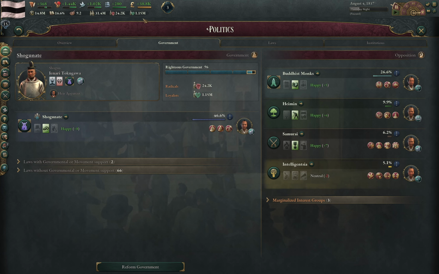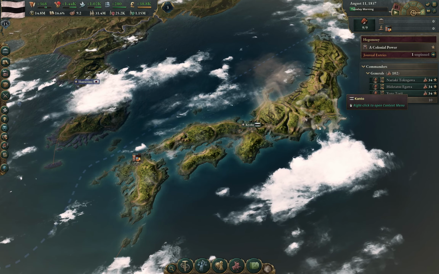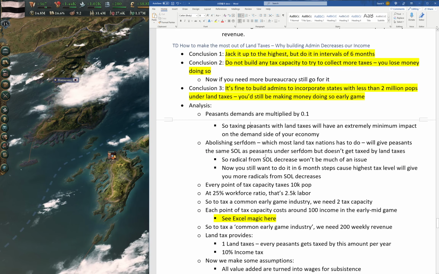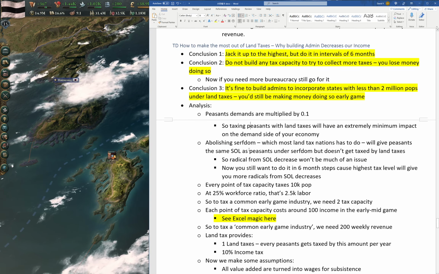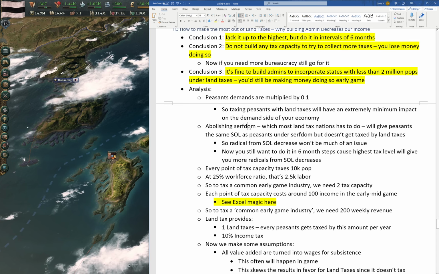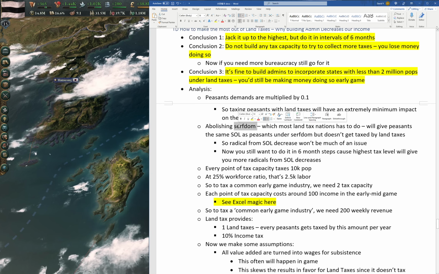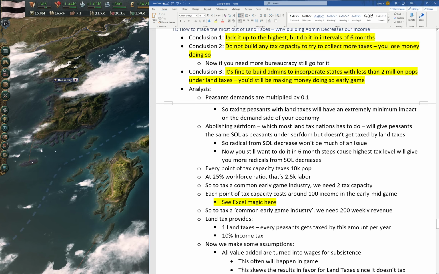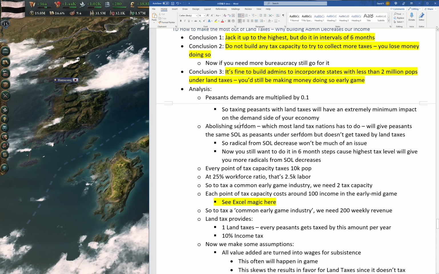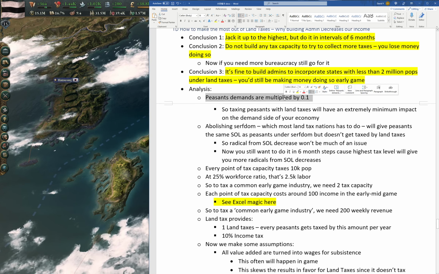So yeah, you are not going to be worried about radicals or turmoil, even if you have land taxes jacked up to the highest. So let's just see how much radicals we will get if I just let the game run and do nothing here. So the game is running in the background, and we'll see how many radicals we get. And also, another thing with nations that start with land taxes, they also tend to start with serfdom. And abolishing serfdom will actually just increase the income of our peasants by a flat 1. It increases subsistence output by 1, which is pretty much an income boost of 1 for our peasants. Peasants function just like any other pop, except they have this demand multiplier.